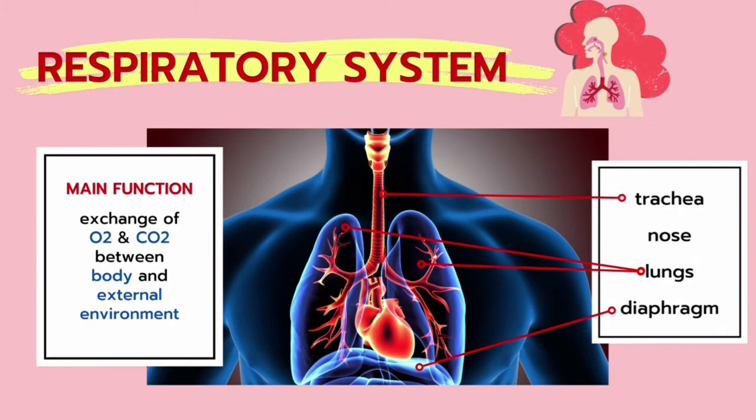Next, we have the respiratory system. The main function of the respiratory system is to exchange oxygen and carbon dioxide, which are known as respiratory gases, between the body and the external environment. The respiratory system consists of trachea, the nose, a pair of lungs, and the diaphragm, which is a muscle that helps inhalation and exhalation during respiration.